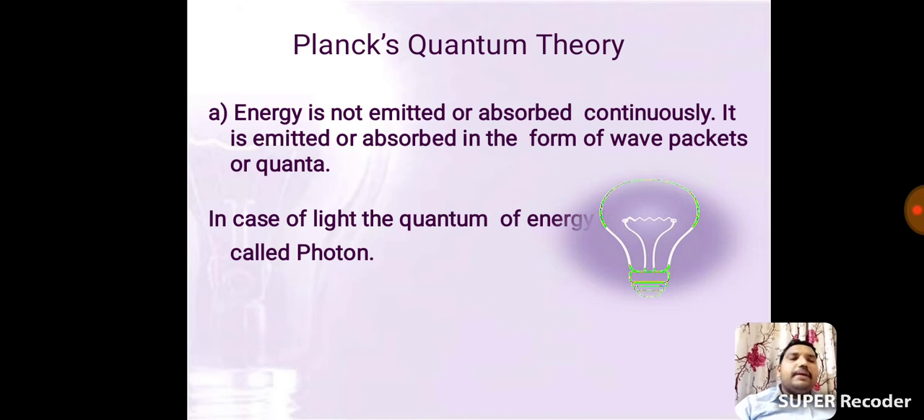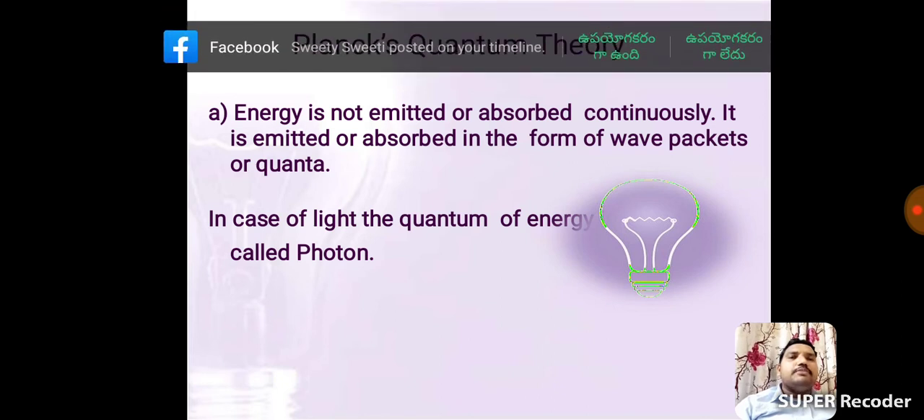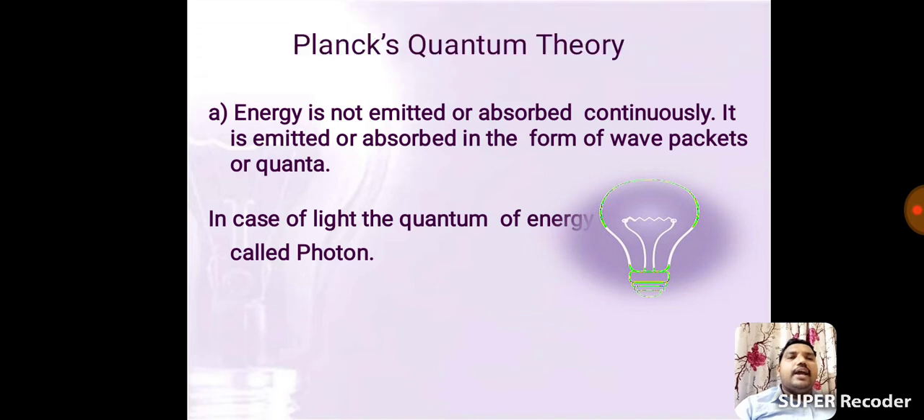There are three postulates in Planck's quantum theory. The first postulate: energy is not emitted or absorbed continuously. It is emitted or absorbed in the form of wave packets or quanta. Light packets are nothing but photons. In the case of light, the quantum of energy is called a photon.